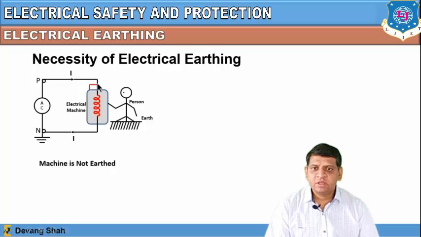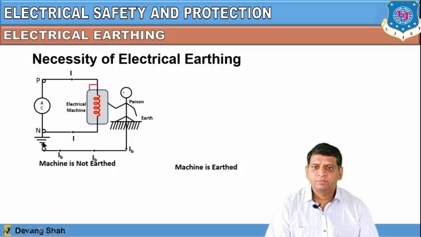Why? Because the current flowing in the outer body of this electrical machine will also pass through you, and you will experience an electric shock. The circuit is also getting closed to earth by that way.